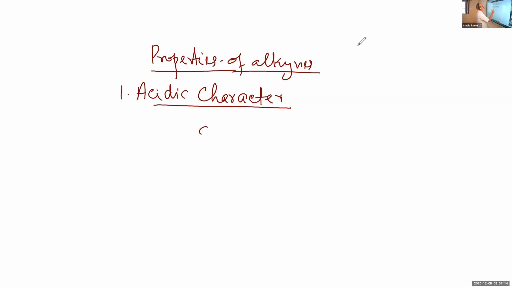You know, there is a triple bond like this, and suppose there is a hydrogen atom on the triply bonded carbon atoms. For example, CH triple bond CH, that's our acetylene or ethyne. These hydrogen atoms are acidic. If the hydrogen atoms are acidic, these hydrogen atoms can be replaced by metals.